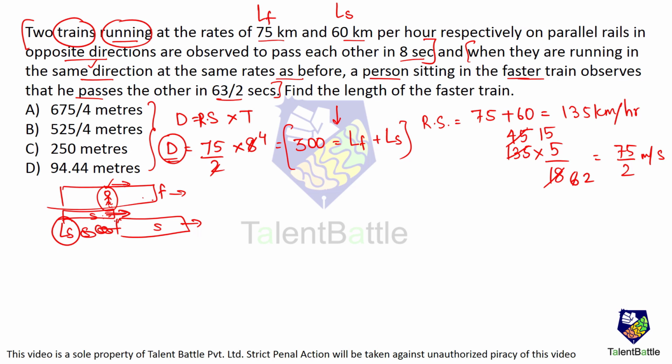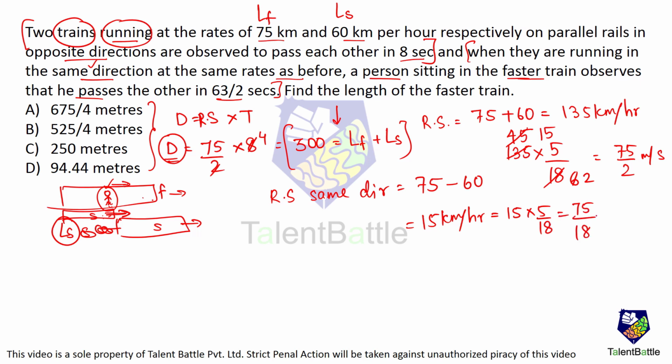Here the speed of the person will be the same as the speed of the faster train. So the relative speed in the same direction will be the faster train speed minus the slower train speed, that is 15 kilometers per hour. Converting it into meters per second, that is 15 into 5 by 18, which is 75 upon 18 meters per second. This is the relative speed.